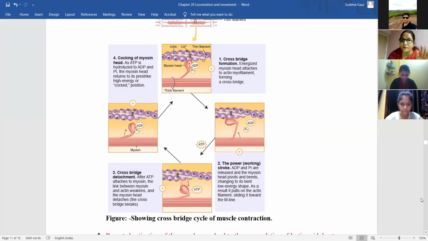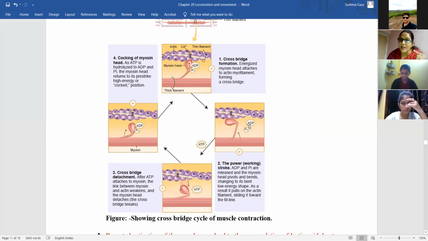Okay, so first of all, what will happen, Asmi, the myosin along with the hydrolyzed form of ATP, that is ADP and inorganic phosphate, come and get bind to the actin. This is the first step. Okay? This process is known as cross bridging. Now, in second step, what will happen?